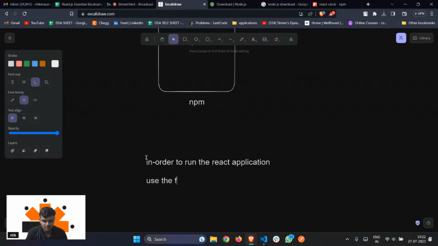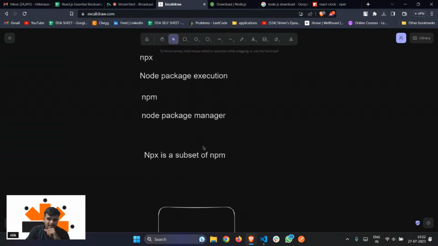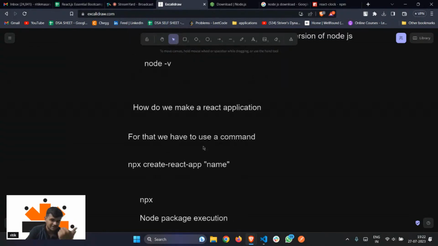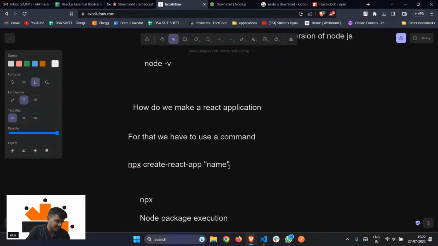Use the following command. And the command here is npm start. Now here you're using npm, right? So this command is to run the React application, whereas this command was to create your React application. And what was that? It was npx create-react-app and the name of the React application.